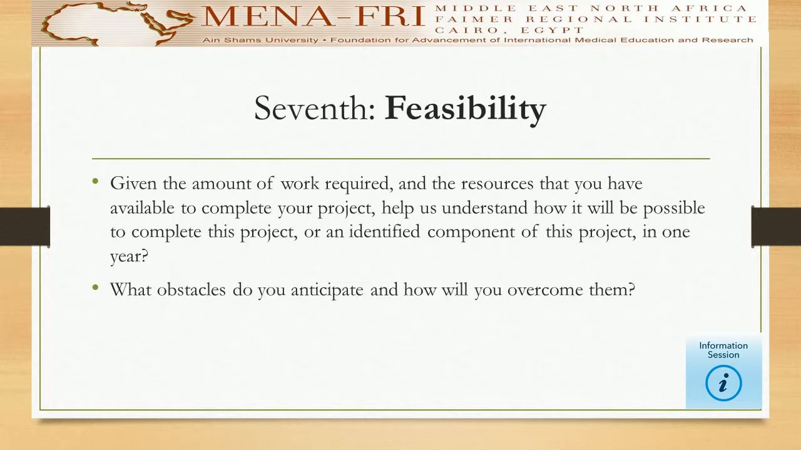Try to manage major activities in the first year of your fellowship. Seventh step. FAIMER Institute Selection Committee must be informed about evidence of feasibility of your project, regarding the workload, the available resources, and also the expected obstacles and how you would manage them.